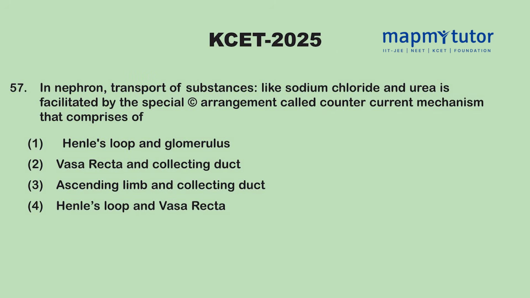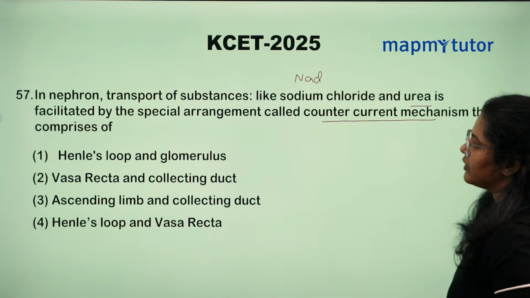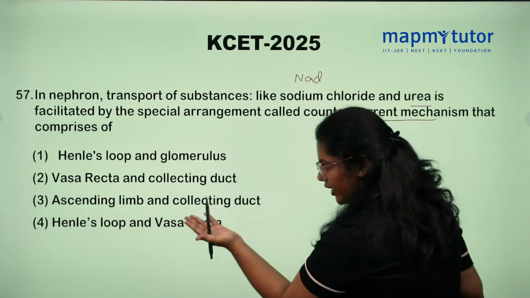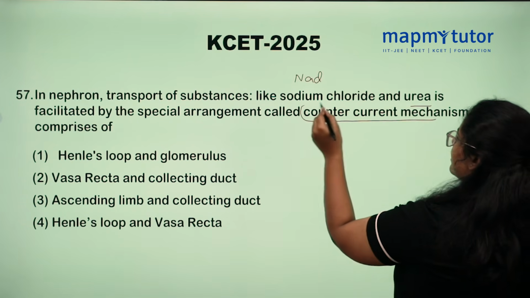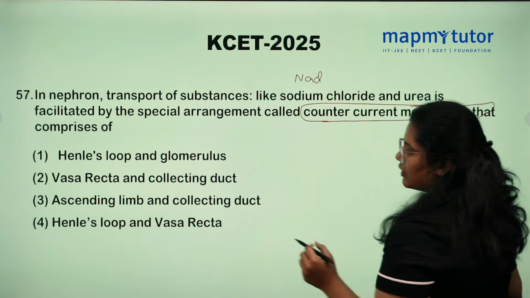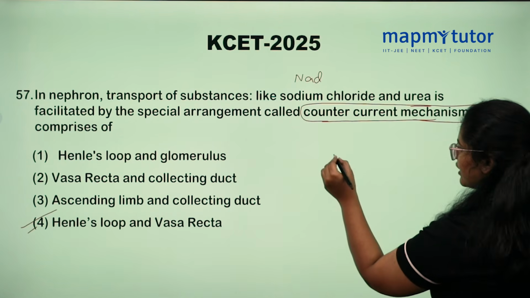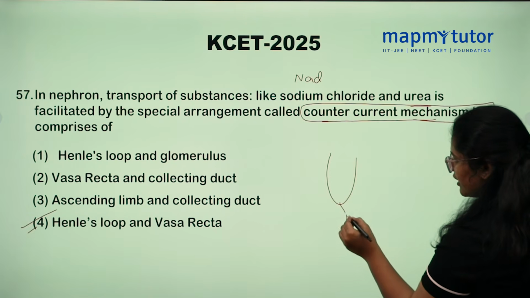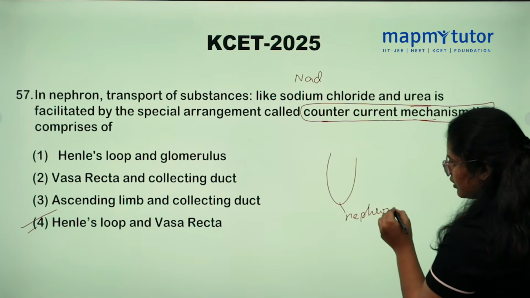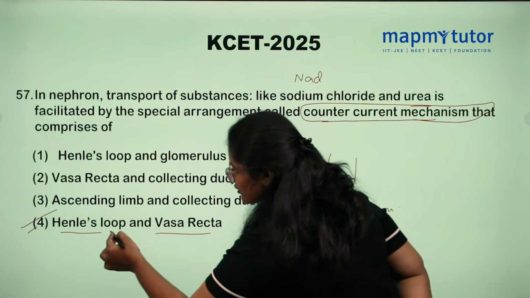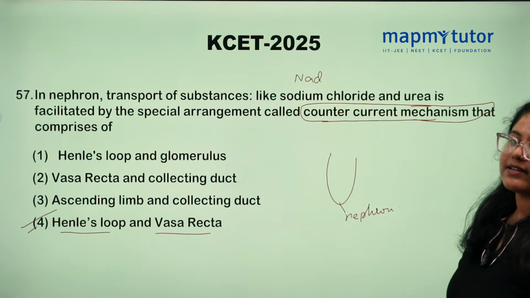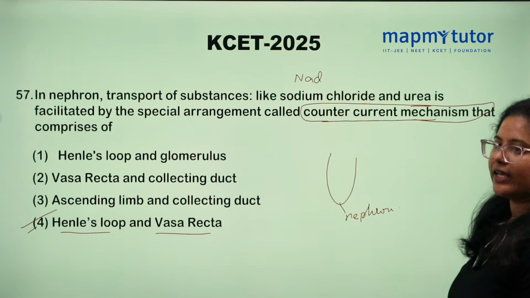In the nephron, transport of substances like sodium chloride and urea is facilitated by a special arrangement called the counter current mechanism. Which of the following is involved in the counter current mechanism? Henle's loop and vasa recta. Remember Henle's loop and vasa recta, the U-shaped structures present in the nephron. Both are involved in the counter current mechanism in the nephron. So option number 4 is correct.